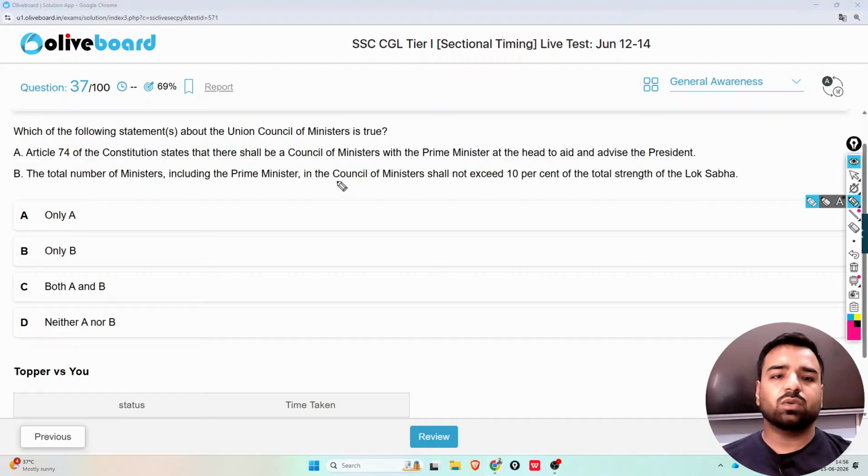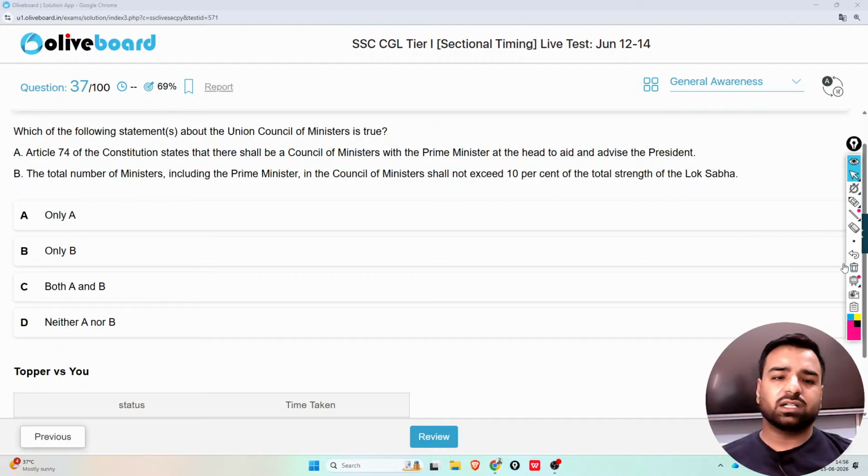Next is about the Union Council of Ministers. So the Prime Minister is the head. Which of the following statements about the Union Council of Ministers is or are true? Article 74 of the Constitution states that there shall be a Council of Ministers with the Prime Minister at the head to aid and advise the President. The total number of ministers, including the Prime Minister, in the Council of Ministers shall not exceed 10% of the total strength of the Lok Sabha. That's wrong. So obviously statement number 1 is correct, so I'll go with option number A.